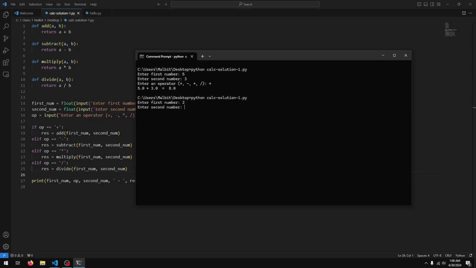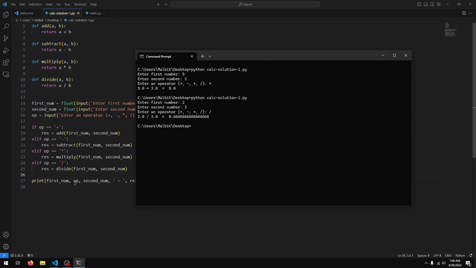First number 2, second number 3, let's say divide this time, and 2 divided by 3 equals, I guess, 2/3. Cool, so our code's working.